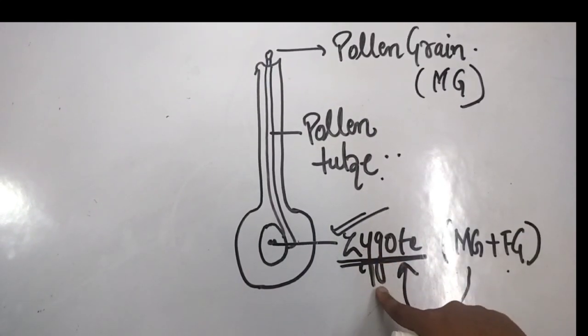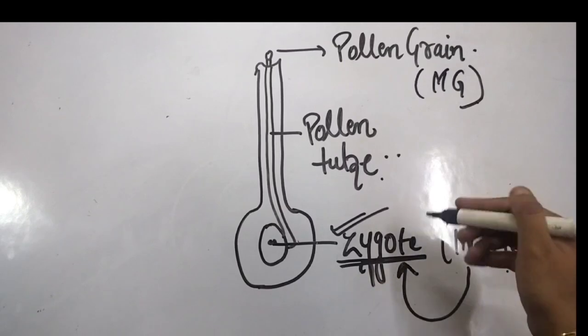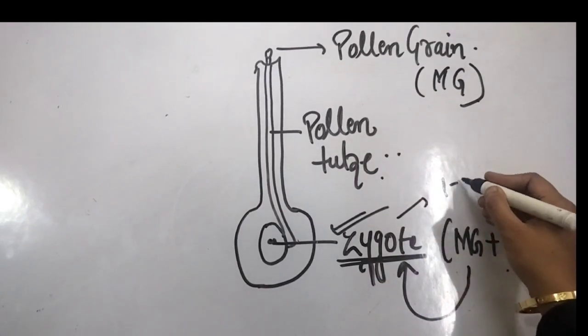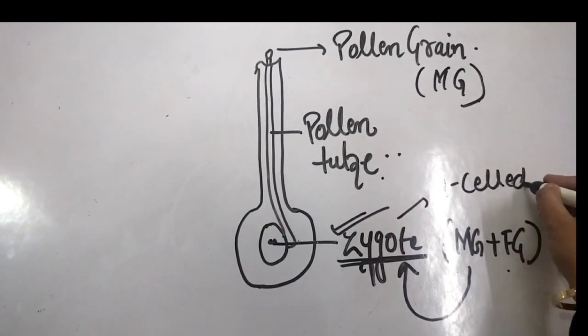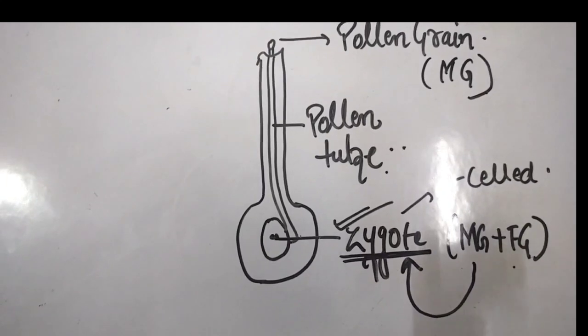leading to the formation of a structure that is called zygote, and zygote is basically a one-celled structure, or you can say that it is basically a single-celled structure. So I hope that with this diagrammatic view, you got a clear idea how fertilization occurs and how the formation of a single cell structure zygote occurs. Now, what happens after fertilization?